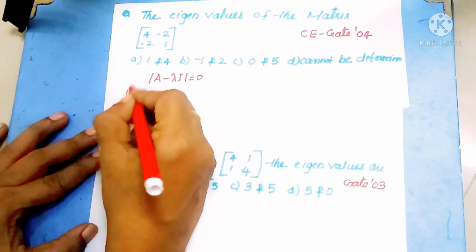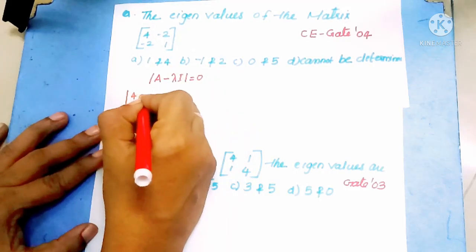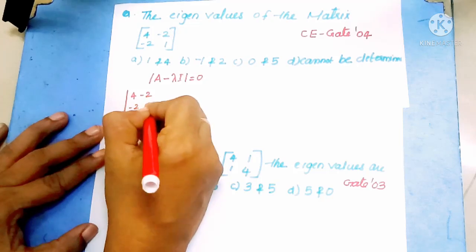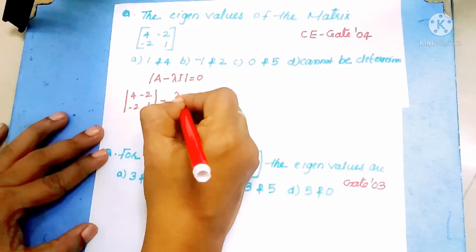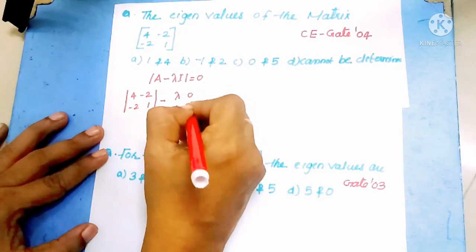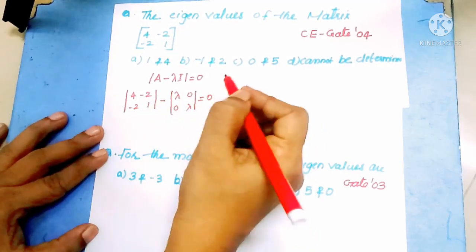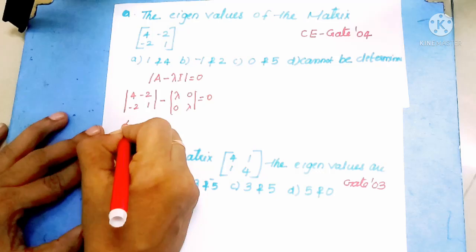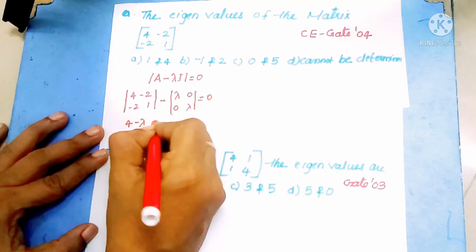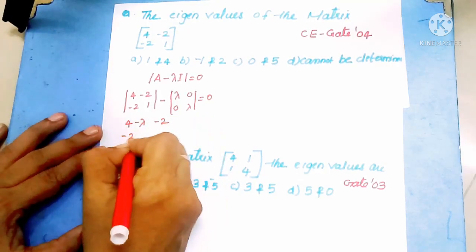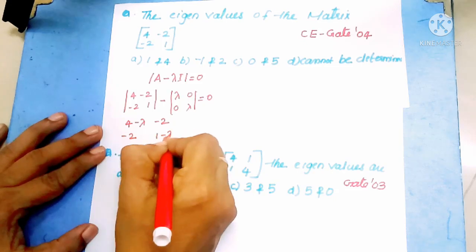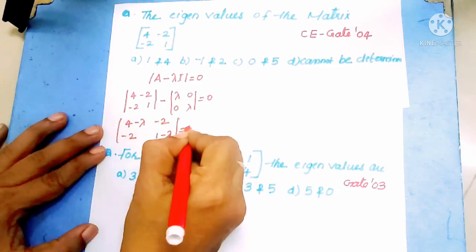So we write [4 -2; -2 1] minus lambda [1 0; 0 1] equal to 0. We subtract, and we get [4 minus lambda, -2; -2, 1 minus lambda] equal to 0.